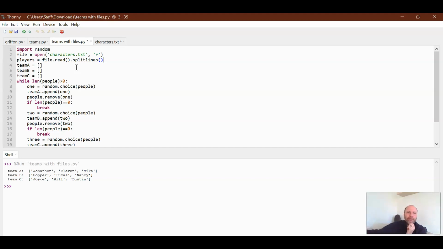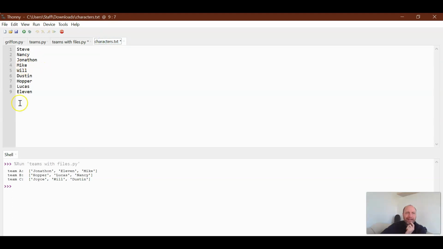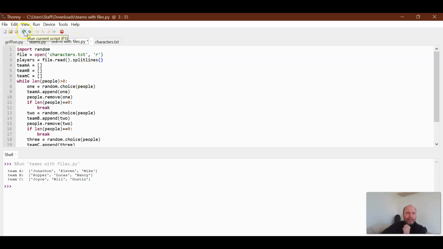Now, one thing that I want to make sure you do before you actually run this program is I'm not sure if I save this once I have all the people in. So make sure this is saved. So it's the most recent updated version of characters.txt. And now when I come over here, I can just hit run.